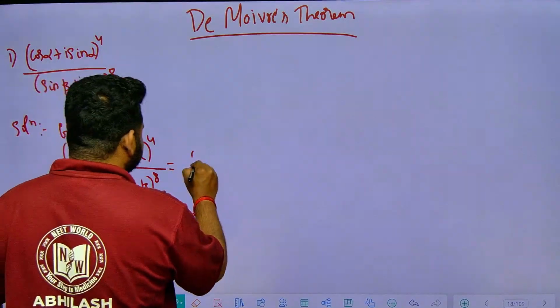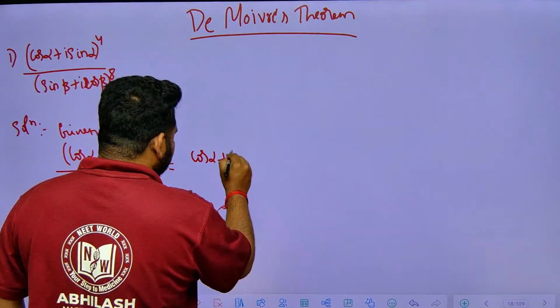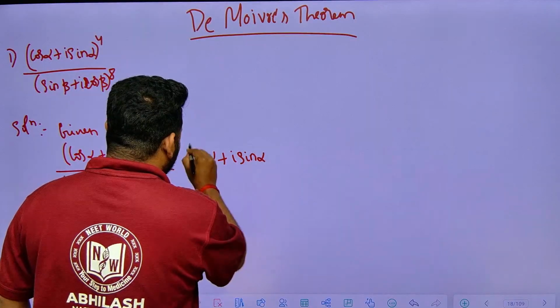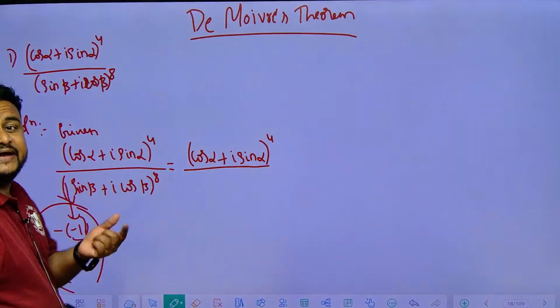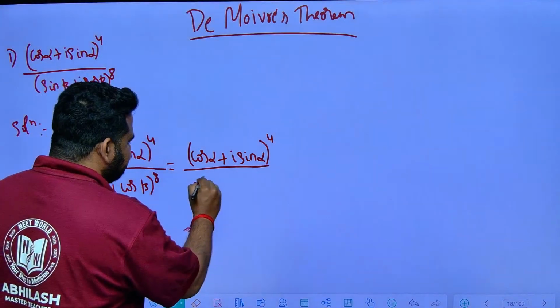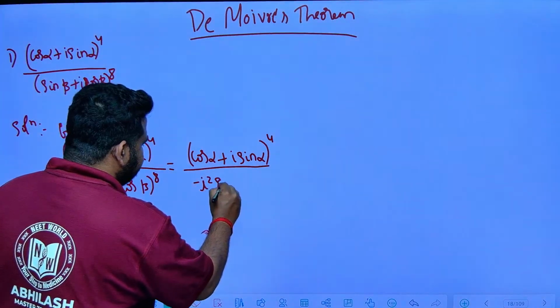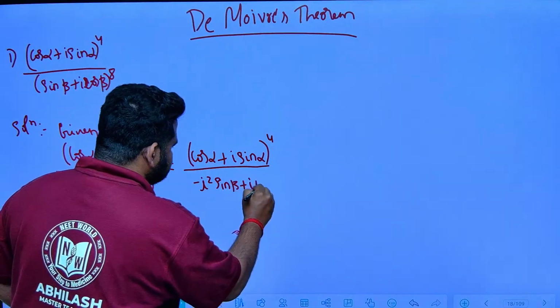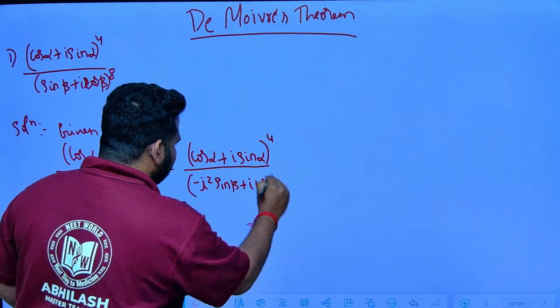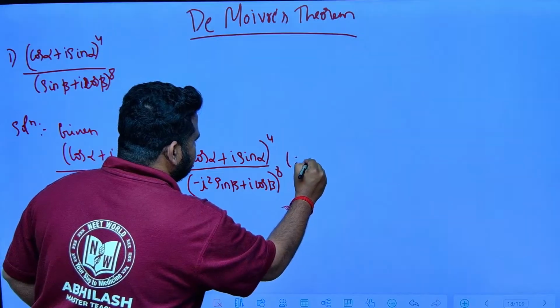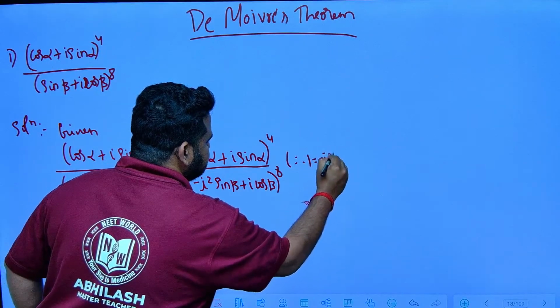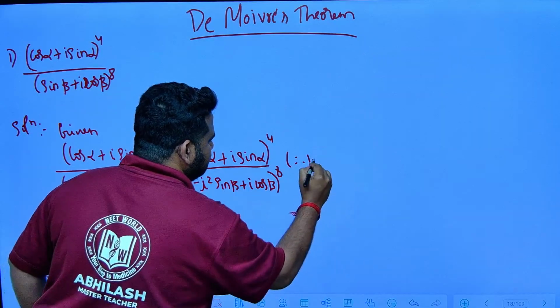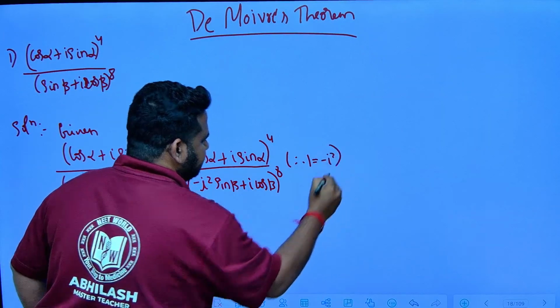So this I can write as cos alpha plus I sin alpha to the power of 4 divided by, instead of 1, minus I square, into sin beta plus I cos beta to the power of 8. Therefore, 1 is equal to minus I square, I will write it.